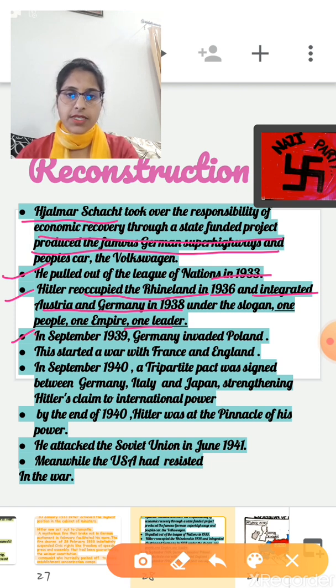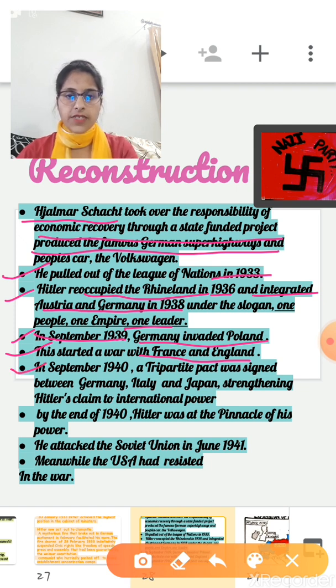In September 1939, Germany first invaded Poland, right? When it invaded Poland in 1939, this started a war, that means the Second World War. When Germany invaded Poland, this started the Second World War with France and England. Clear? So the Second World War started when Germany invaded Poland in 1939.